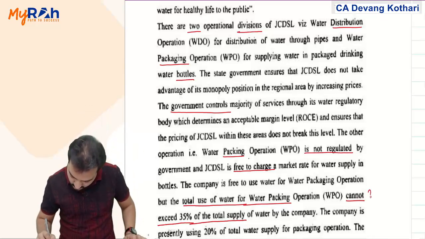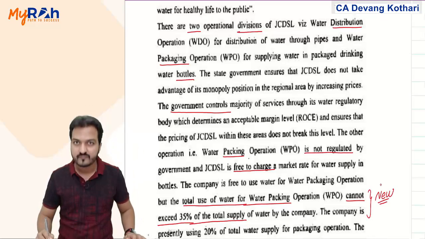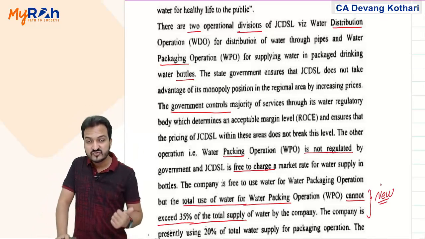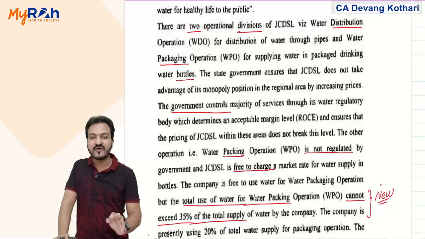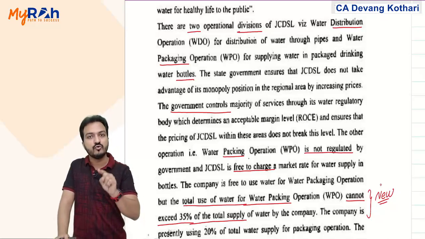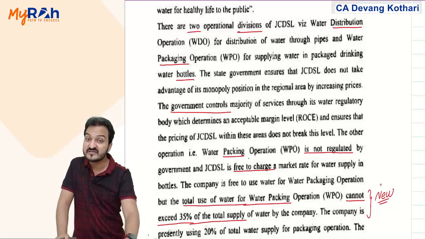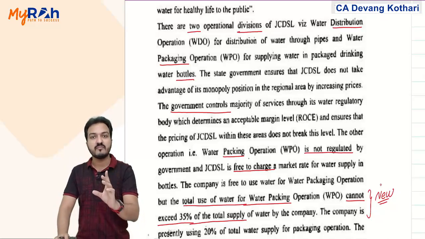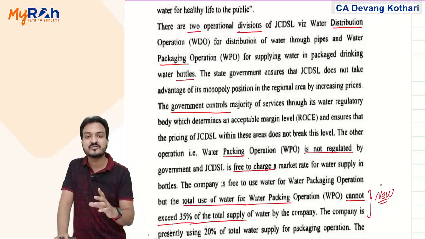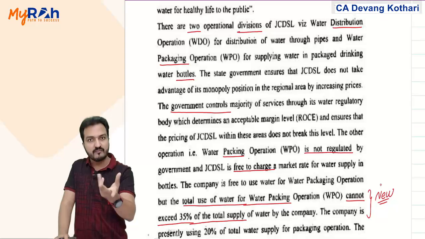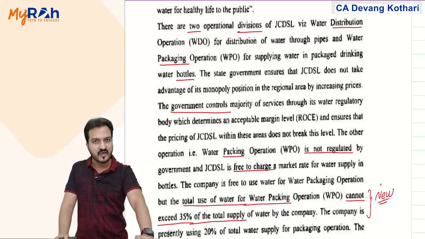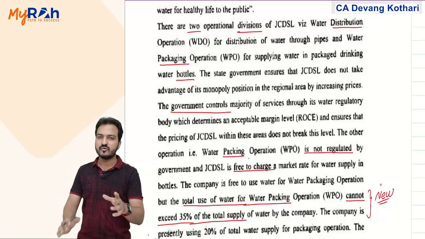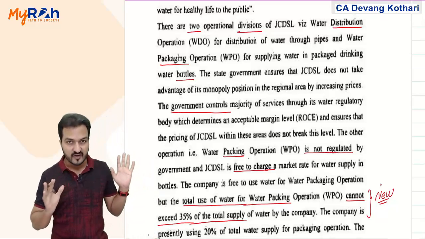So in this entire question, only this one sentence is new. However, this new sentence does not have any impact in our calculation of the answer. It will have impact only in my analysis, in the recommendation that I give after the calculation. But for calculating EVA, this does not have any impact.